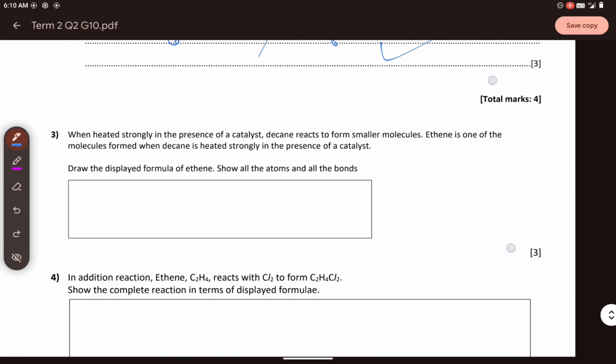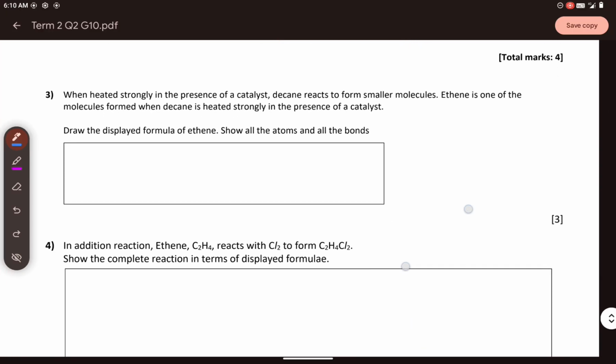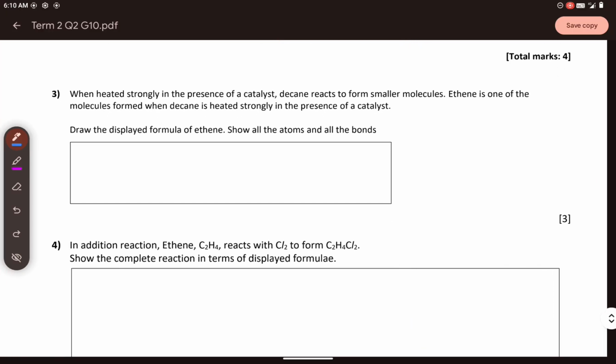Let us proceed to the third one. When heated strongly in the presence of a catalyst, decane reacts to form smaller molecules. Ethene is one of the molecules formed. You have to draw a displayed formula of ethene. N equals 2, and that is a double bond.